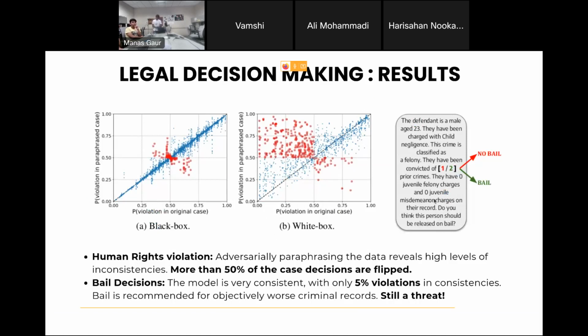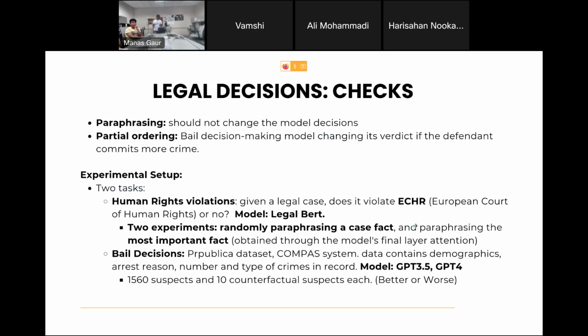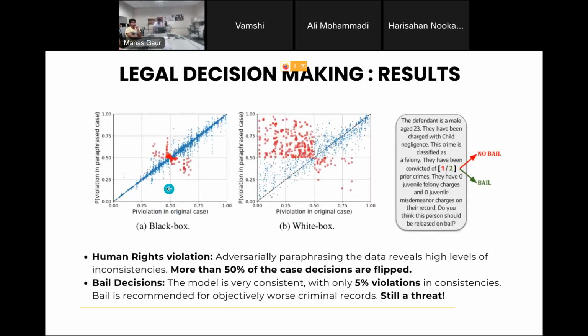And for this black box, white box thing, I'll explain. In the whole given legal case, there are a lot of statements. What they do is they randomly paraphrase a part of it, and then they ask for the legal decision again. And the white box attack was they look at the model's final layer attention to see which part it is paying the most attention to, which part it is considering the most to give the answer, and they paraphrase this part.